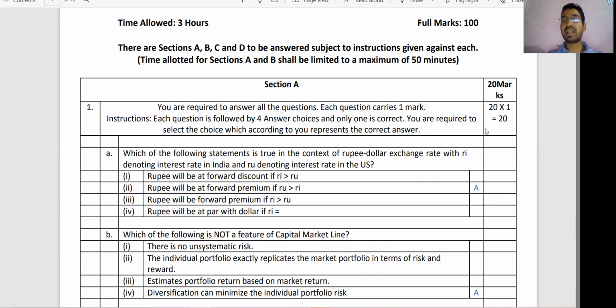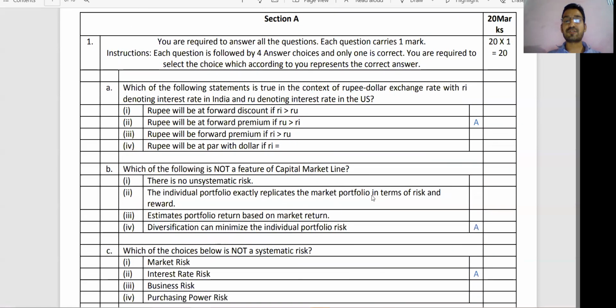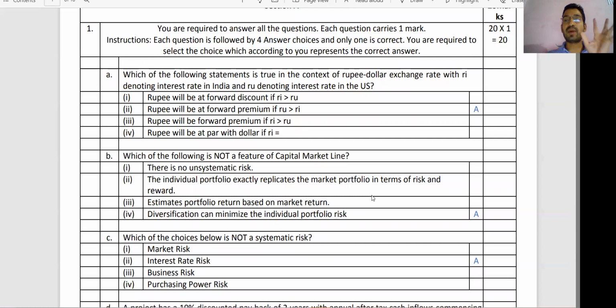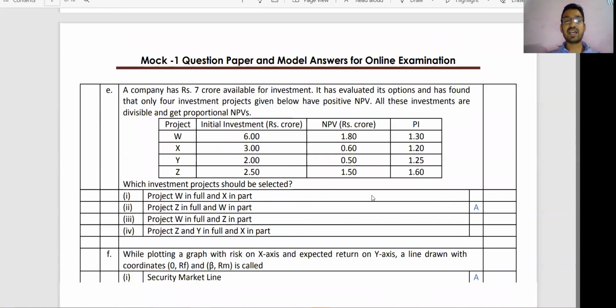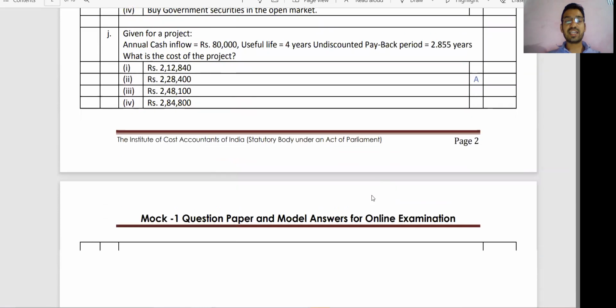Section A is 20 marks, MCQ based, which you have to solve in the rough sheet. Please understand that you will get more than sufficient rough sheets in the center, because inter and final are center based exams, so the institute will provide you sufficient rough sheets. Do not worry about rough sheets. Section A is 20 marks, 1 mark each, MCQ based, 4 options given. You have to solve the question in the rough sheet and then tick the answer. Section A is not a big challenge for those students.